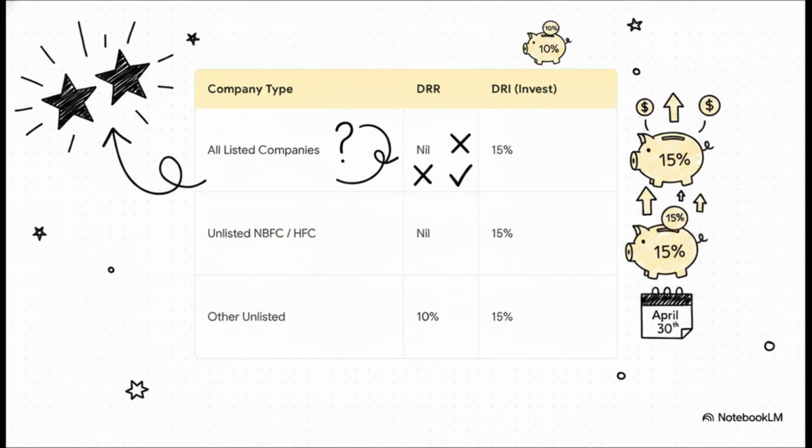Okay, this right here is a 3-star guaranteed exam trap. The Debenture Redemption Reserve versus the Debenture Redemption Investment, DRR versus DRI. Listed companies, as well as unlisted NBFCs and housing finance companies, have a nil DRR requirement. Practically speaking, only other unlisted companies are forced to create a 10% DRR. But, and this is the big but, almost everyone has to invest 15% of the amount of debentures maturing that year into safe securities as DRI. Do not confuse the 10% DRR with the 15% DRI when you're solving those practical questions.